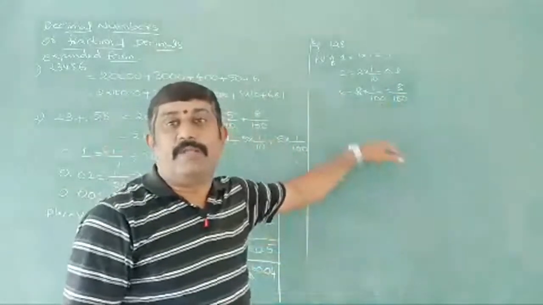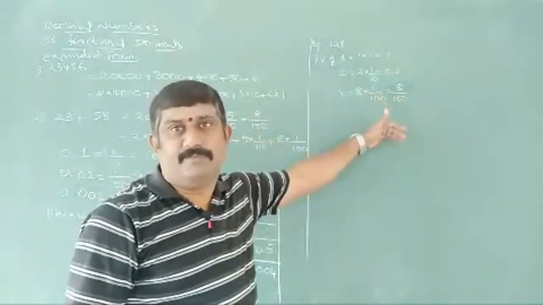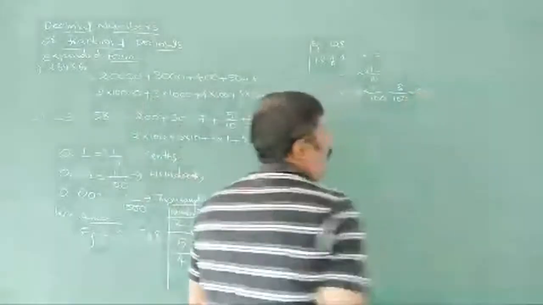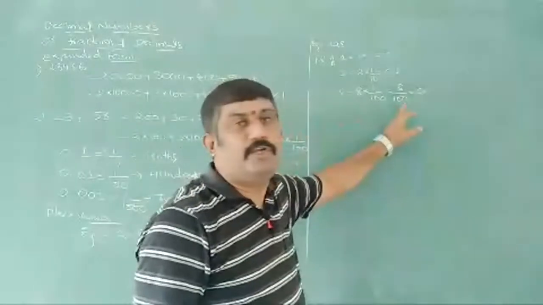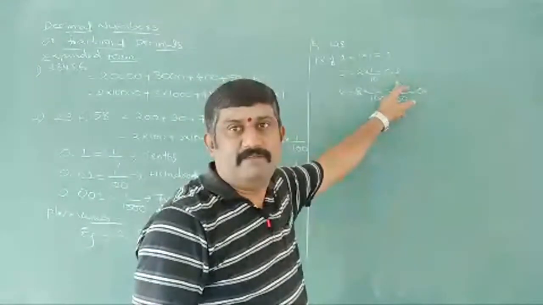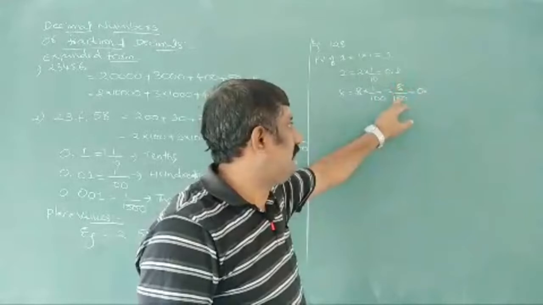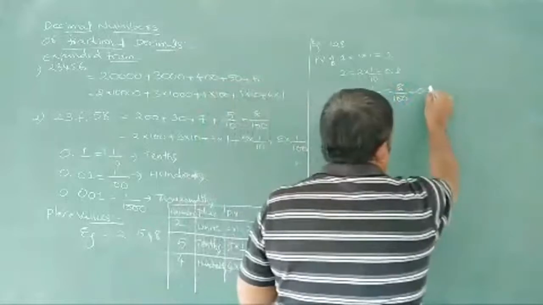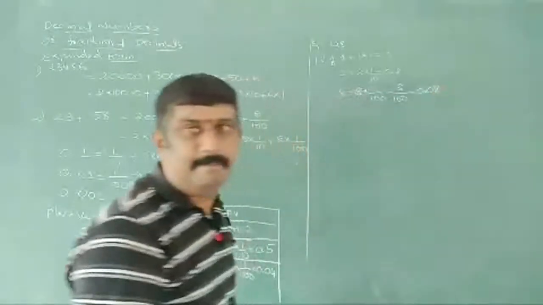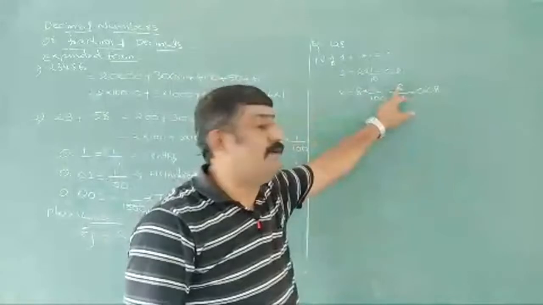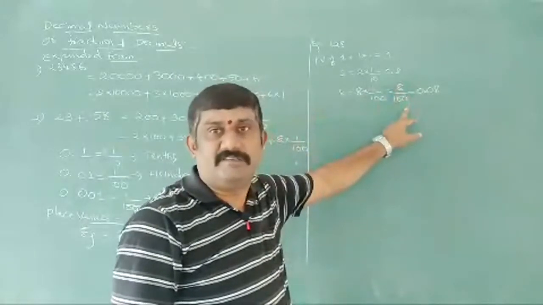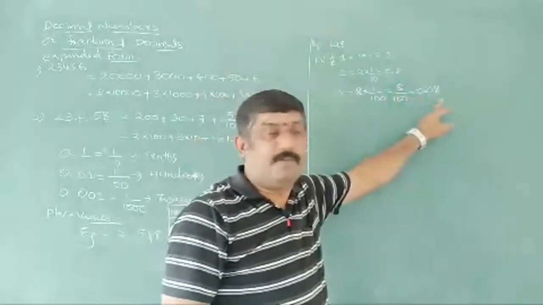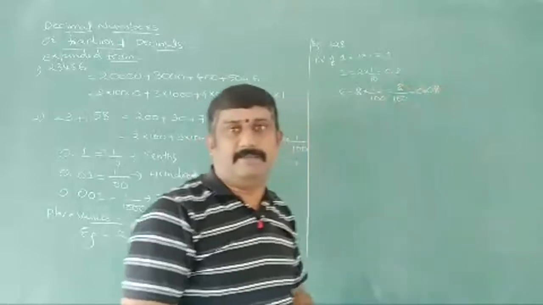8 by 100. How are we converting into decimals? Here we can observe that also. Simply write down 0 point and observe in the denominator how many zeros are there. 2 zeros are there, and in the numerator only 1 digit we have. So how do we write now? Observe here, the numerator has only 1 digit but the denominator has 2 zeros, so for this 1 digit one 0 is eliminated. So one more 0 we write here, 0.0, and this 8 we write here.